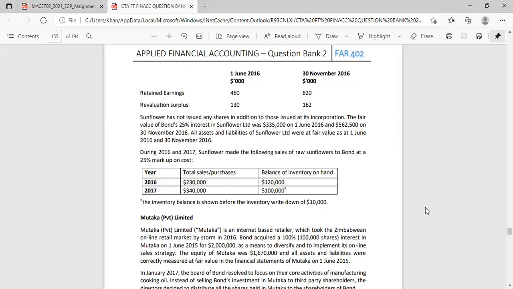Okay. So only from 30th November do we consolidate. So before 30th, from 1 June up until 30th November, we will do equity accounting, which is an associate. And then from 30th November, or basically 1 December up until the year end, 31 May, we will do consolidation. Okay, because that's when we have a subsidiary.